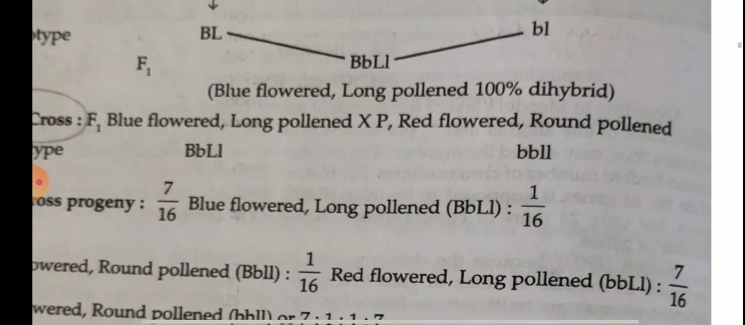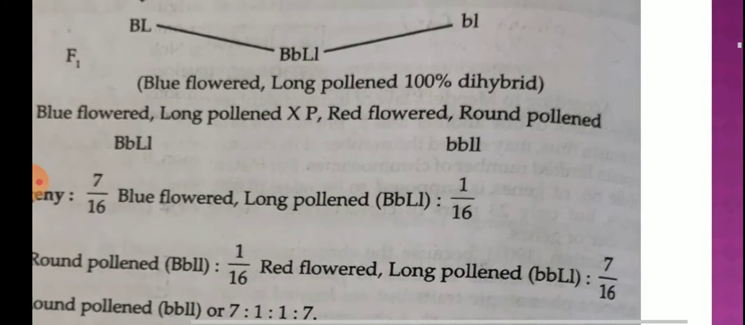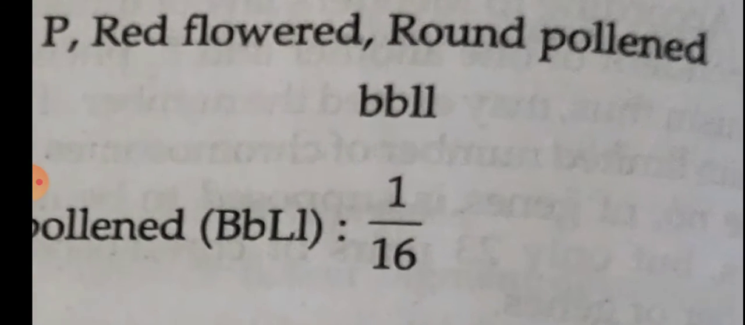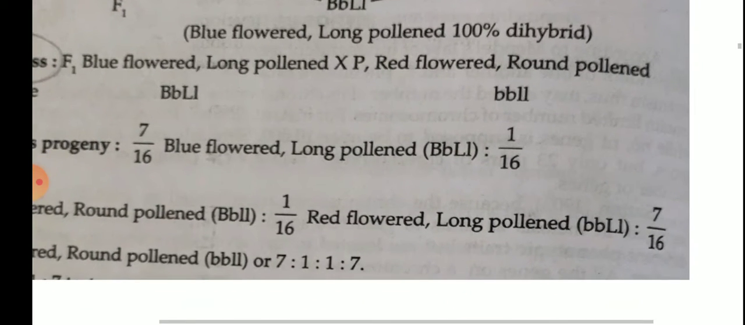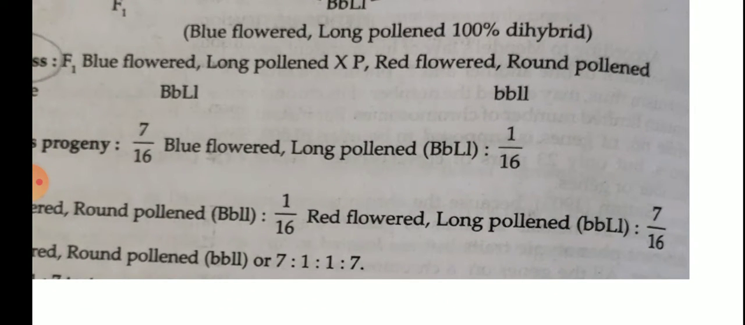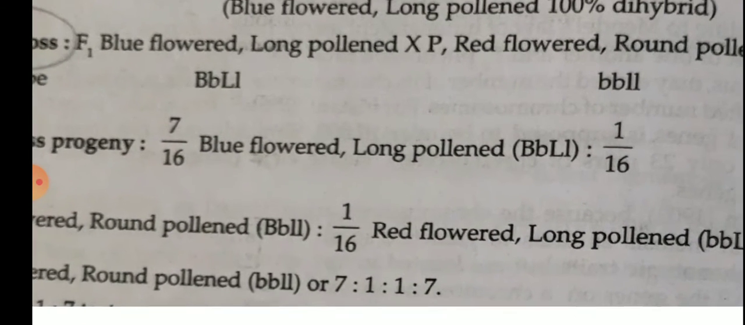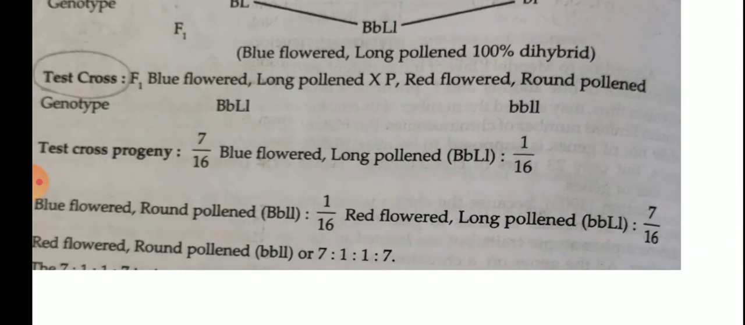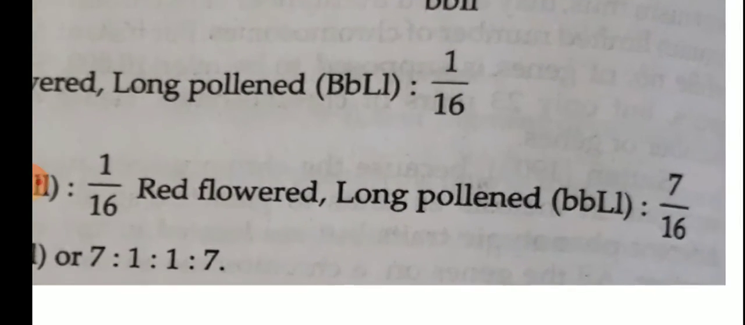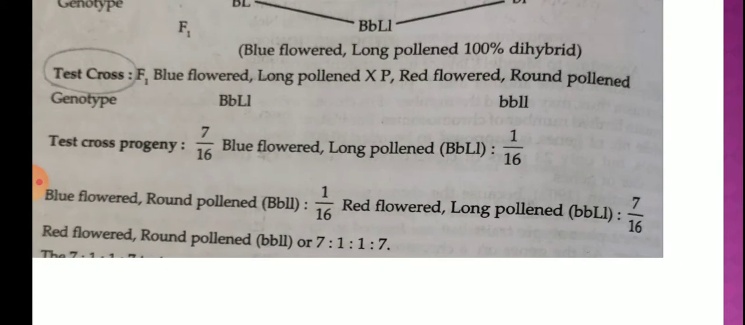But when they crossed this hybrid with the homozygous recessive one with red flower and round pollen, they did not get a 1:1:1:1 ratio, but instead got a new ratio, that is 7:1:1:7. One 7 had both dominant characters, that is blue flower and long pollen. The other 7 had both recessive characters, that is red flower and round pollen, and the 1:1 had one dominant and one recessive character. This shows genetic coupling and genetic repulsion.